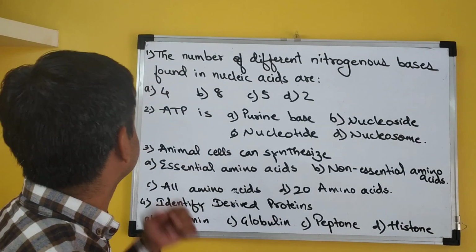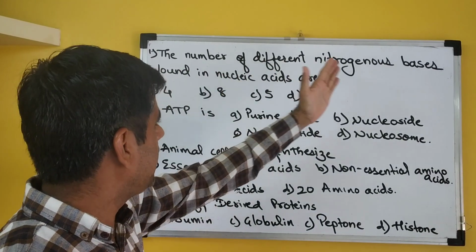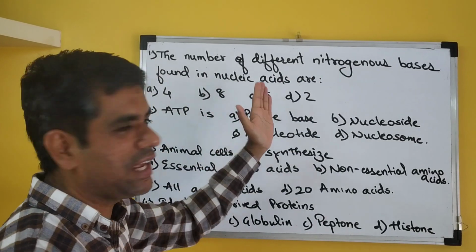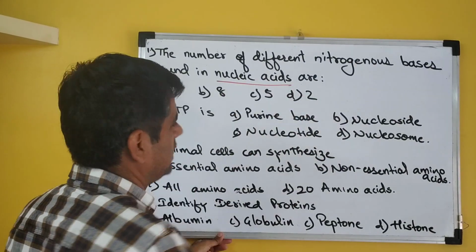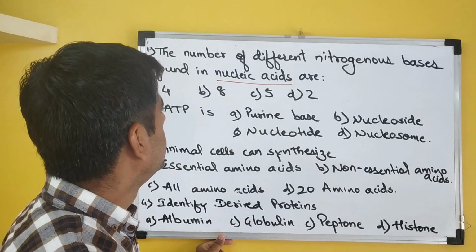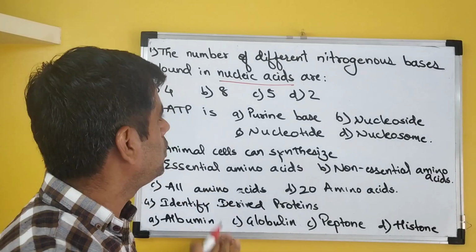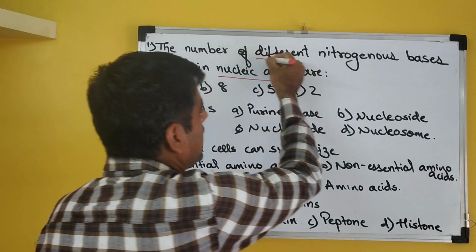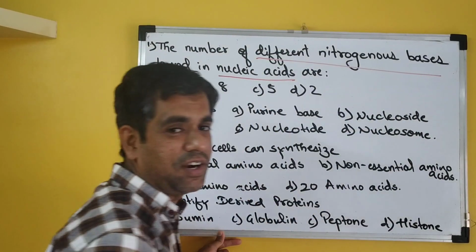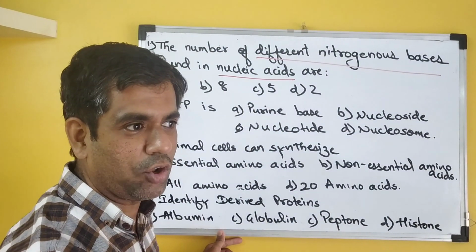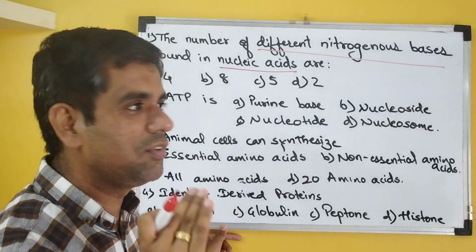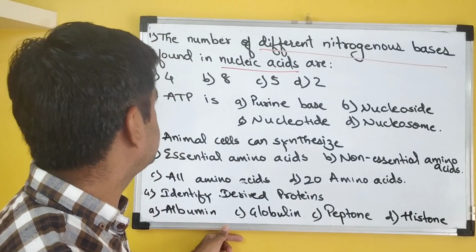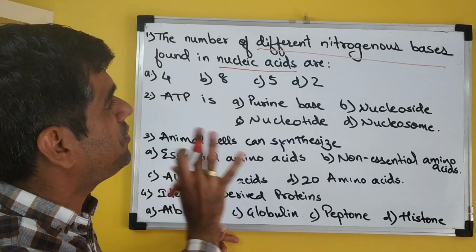The first question says that the number of different nitrogenous bases found in nucleic acids are. Remember, here it talks about nucleic acids, right? So be particular about the question. They are not talking about DNA, they are not talking about RNA, they are talking about different nitrogen bases. Remember, they are not about different types. Sometimes you may think that they are talking about purine or pyrimidine. Sometimes we have our own prejudice that it will be talking about DNA or RNA. It is talking about total number of different nitrogen bases.